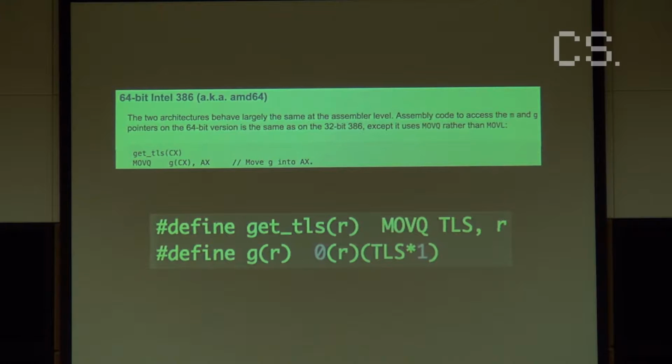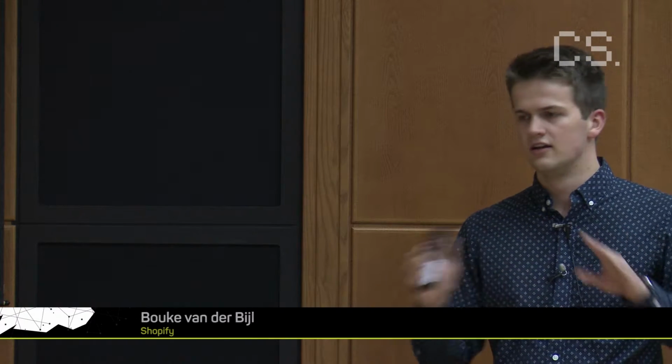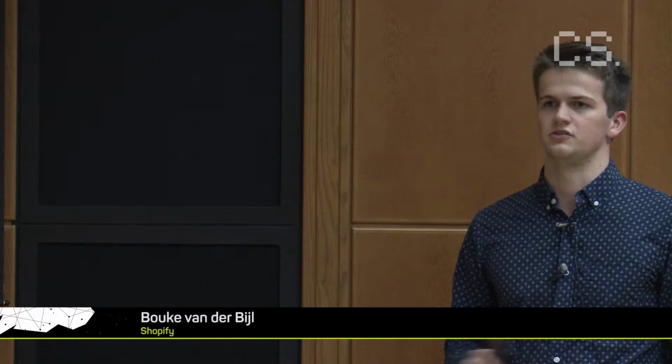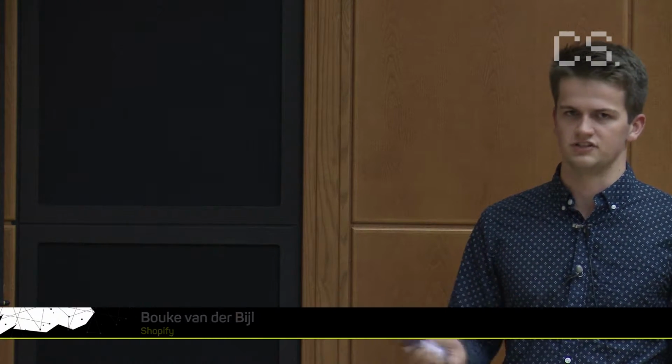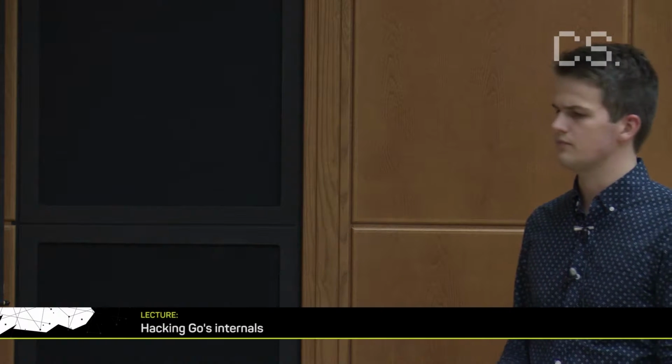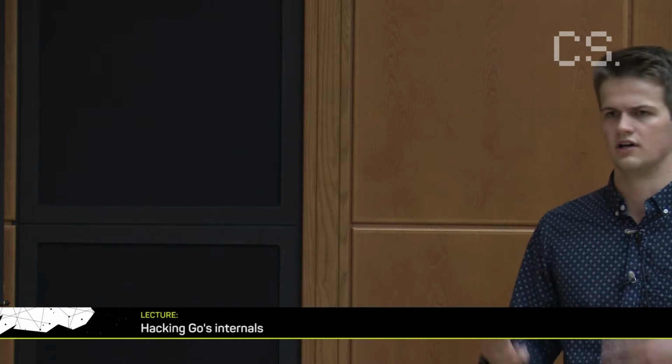So I wanted to be able to call getG, but getG is actually a special function, because it's only available in the runtime, and it's not an actual function. What the Go compiler does is, if it sees getG, it inserts some magic numbers to get a reference to this Go routine thing. So I looked through the Go documentation to see how I can do this myself. I found some references in the Go assembly guide.